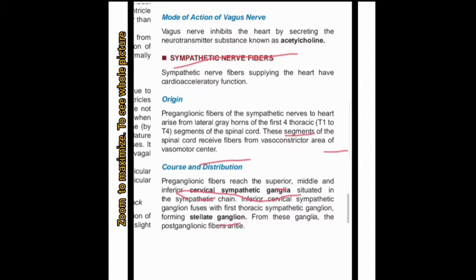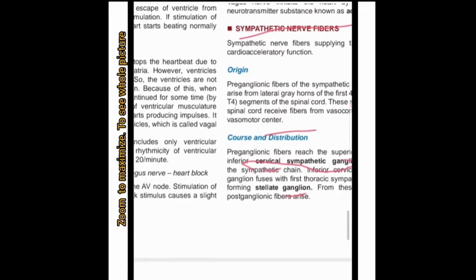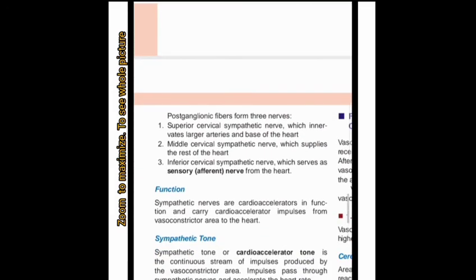This is not important, but after this, the postganglionic fibers arise, and these form three nerves: the superior, middle, and inferior cervical sympathetic nerves. The superior innervates the large arteries.